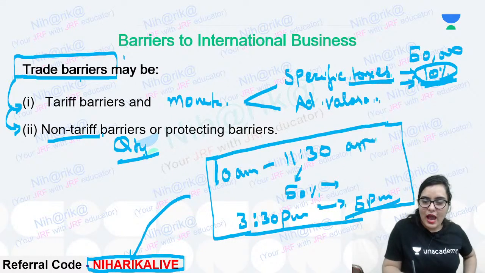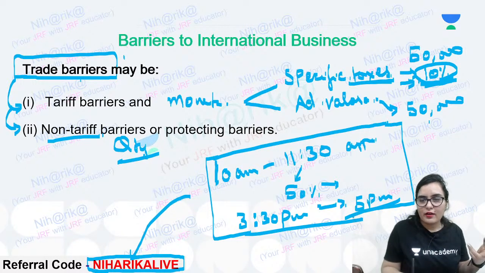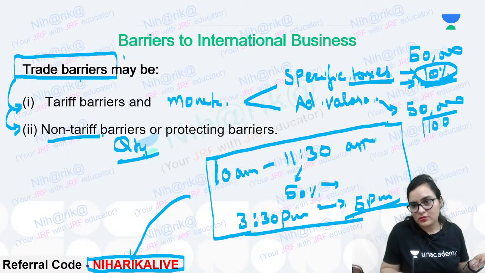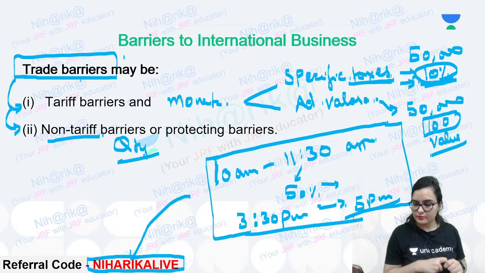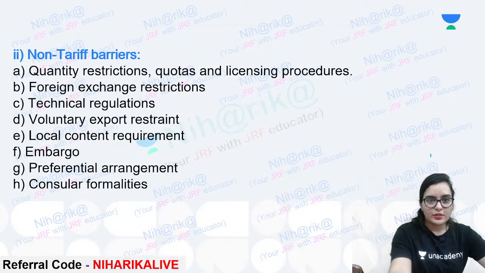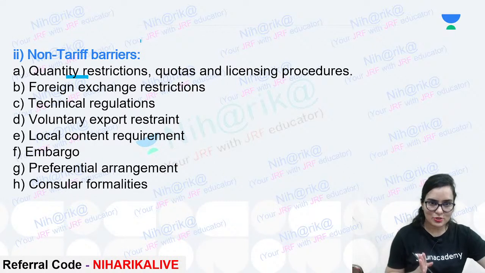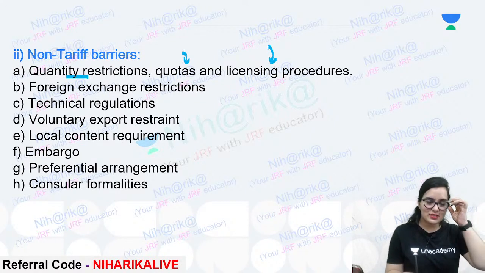Now, ad valorem means on that value. Suppose on every 50,000, you have to pay 100 rupees tax. So that is value based. Okay. Now, non-tariff barriers. Non-tariff is quantity restrictions where we cannot import or export more than this much quantity. So there are some quotas, some licensing procedures, etc.